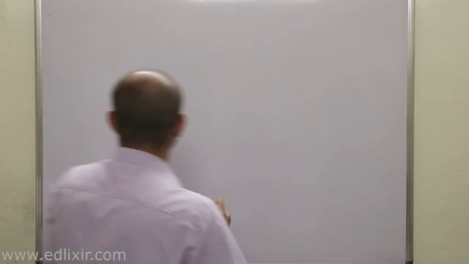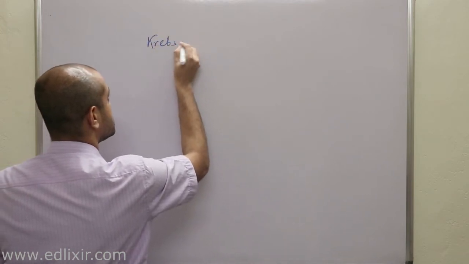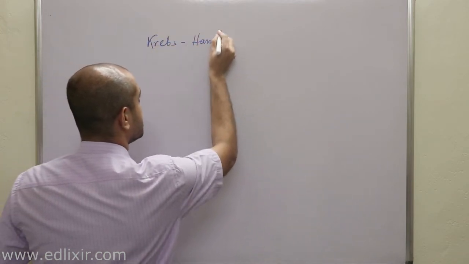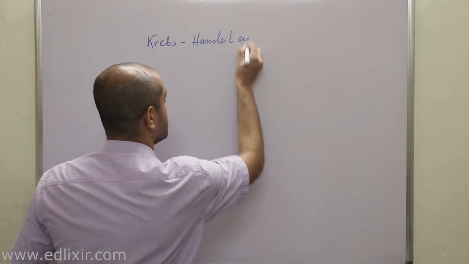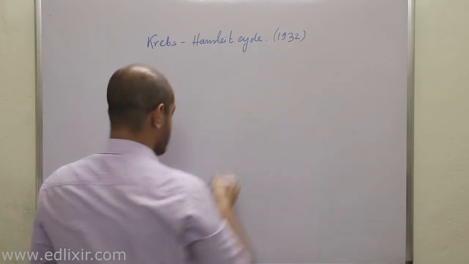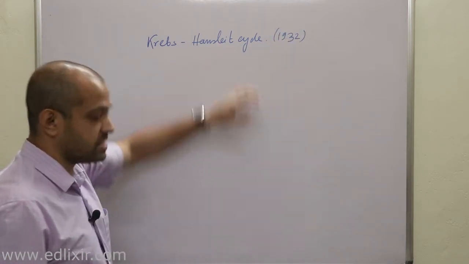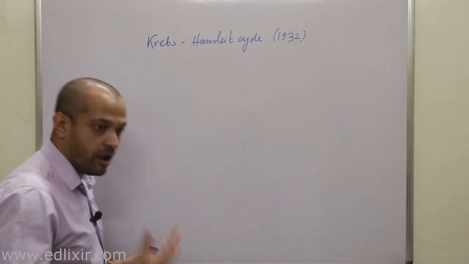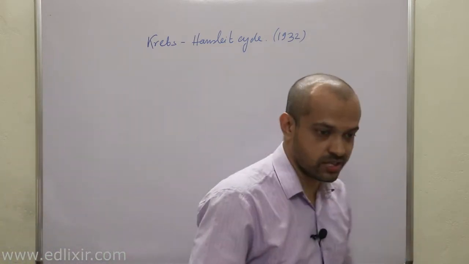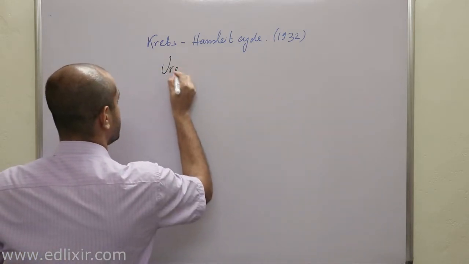That's why it is also known by the name of Krebs-Henseleit cycle. It was roughly discovered in 1932. The biochemical name of this particular cycle is actually urea cycle.